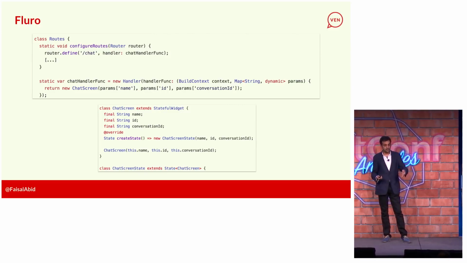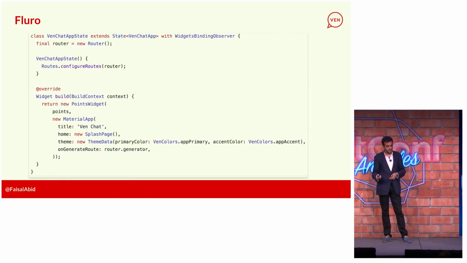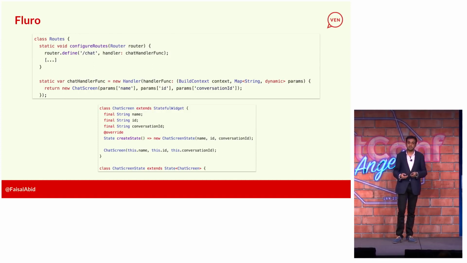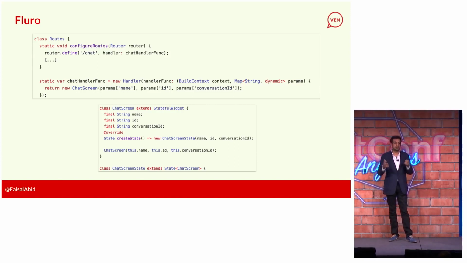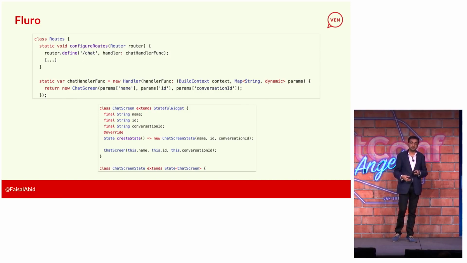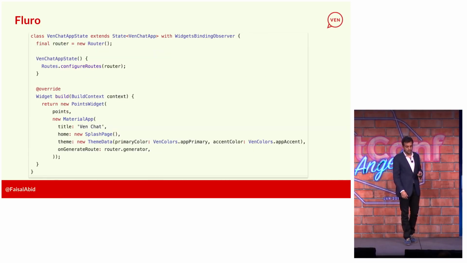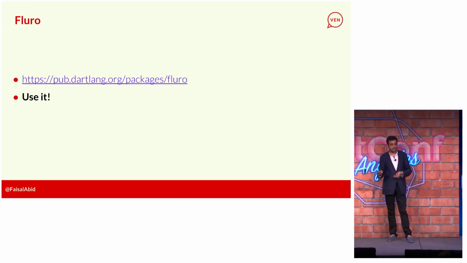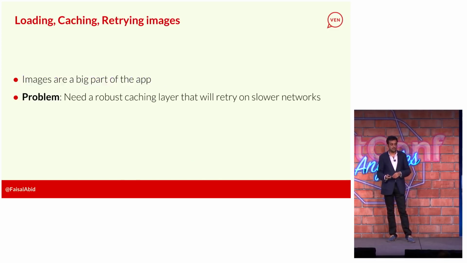And the way I call this, let me see, where is it? OK, the way you actually call it is simple. You just call navigator.push and pass in the arguments as you would in a website, like if you're doing Angular development or any sort of web development, as query parameters, and they'll get parsed into a bundle there. That's where you configure your routes at the start. That was just some sample code there. All right, so Fluro, use it. It's a must. I find it extremely useful, and that's like the best routing available.